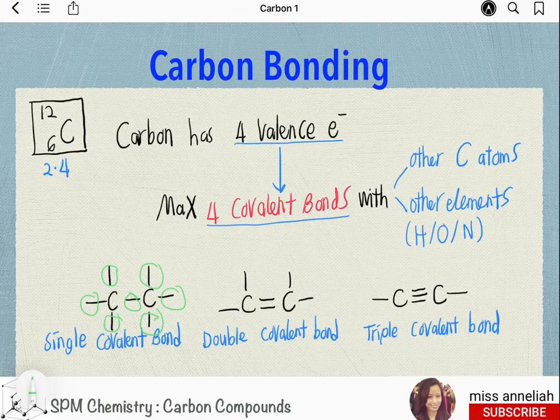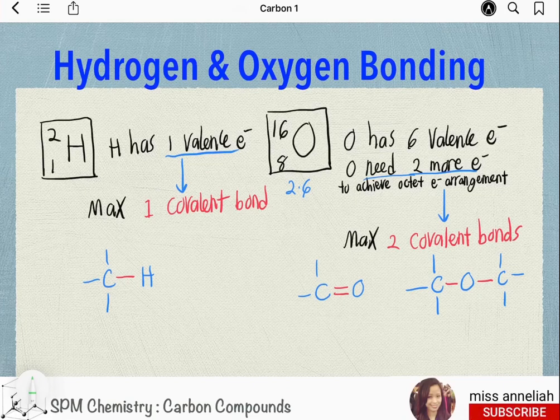So each carbon is maximum 4 single covalent bond. In a double covalent bond, each of the carbon is 2, 3, and 4. In a triple covalent bond, each carbon is 3 plus 1, which is also 4. So single, double, or triple covalent bond can be formed by carbon as long as each carbon have maximum of 4 covalent bonds only. Next, we will discuss hydrogen and oxygen bonding.